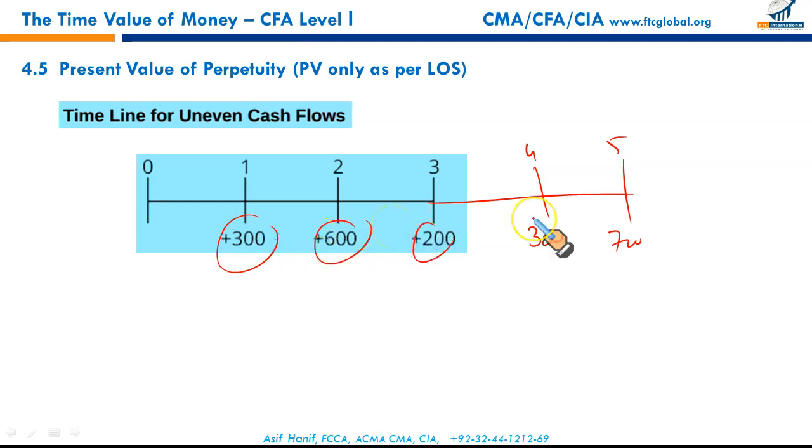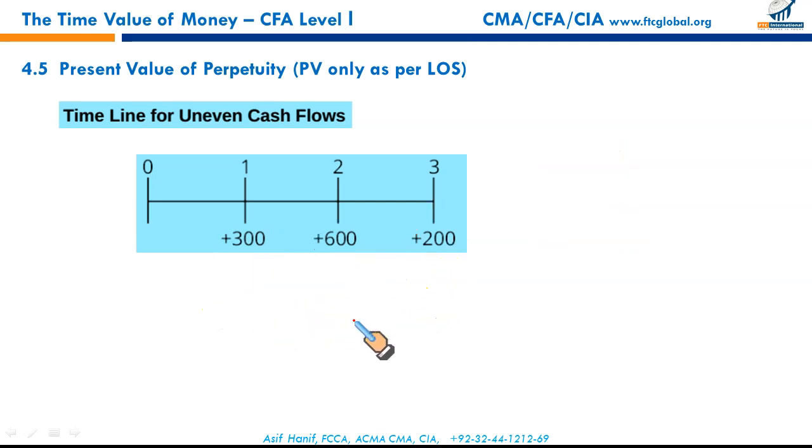But for the present value, we can use another function in our TVM computations. We can calculate the present value of these uneven cash flows using the NPV function. Let me show you how it works. We have, let's say, just 3 payments and we have to bring them to the present. And let's assume the rate of interest used for discounting is 10%. So let's see how this, the suggested method, calculates the present value of uneven future cash flows.